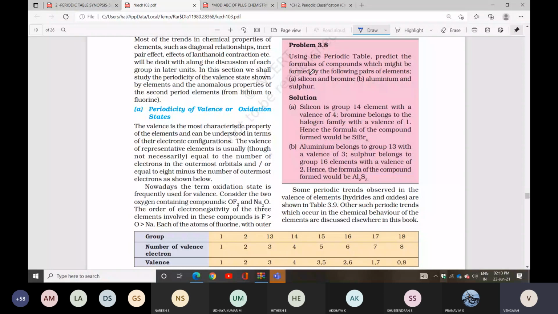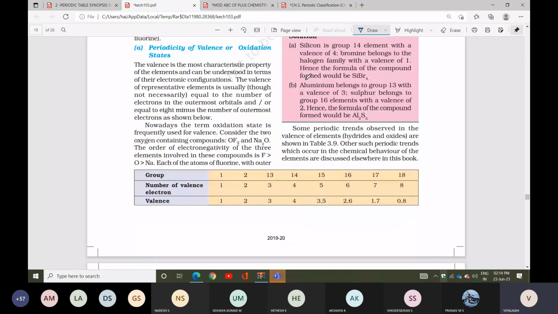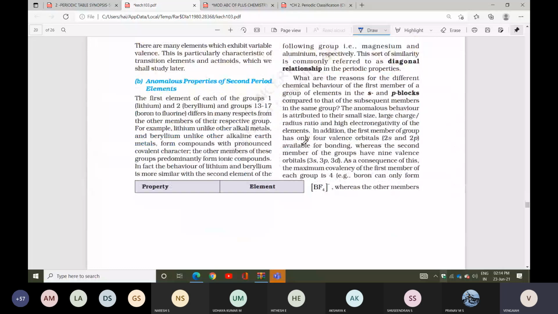Again I will repeat. Using the periodic table, predict the formula of the compound which might be formed by the following pairs of elements: silicon and bromine, aluminum and sulfur. Silicon is group 14, so valence is 4. Bromine belongs to the halogen family and valence is 1. So you can write the chemical formula SiBr4. Same way, aluminum belongs to group 13, valence is 3, and sulfur belongs to group 16, valence is 2. So the formula is of the Al2S3 type.